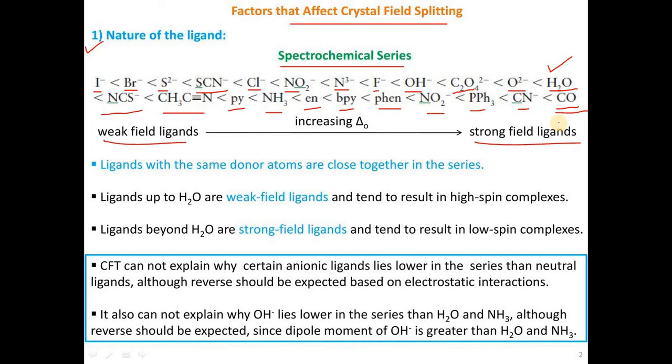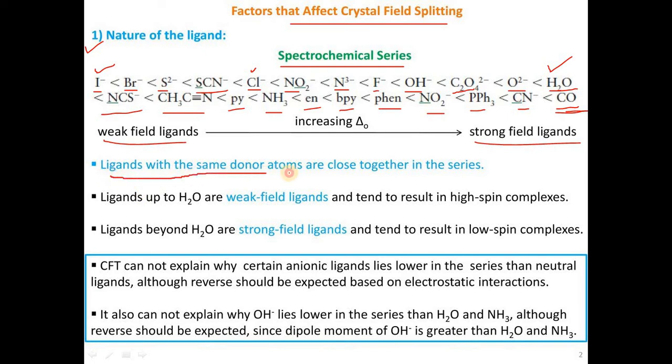In multiple choice questions, and along with them in MSc entrance, they will ask which of the following is the strongest ligand. In the options they will give CN minus, CO, and ammonia. From these three, carbon monoxide is the strongest ligand. And in the case of halides, I minus, Br minus, Cl minus, I minus is the weak ligand. So this is the nature of the ligand, which affects the crystal field splitting of that complex. One by one we will see.